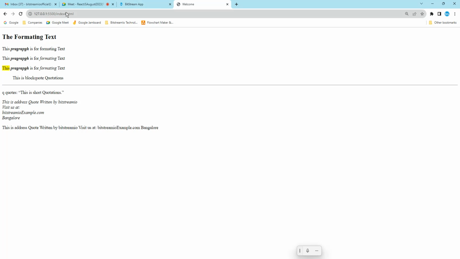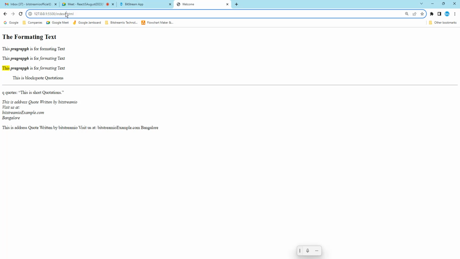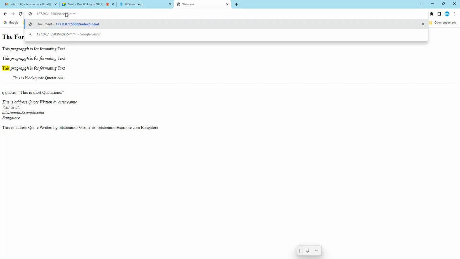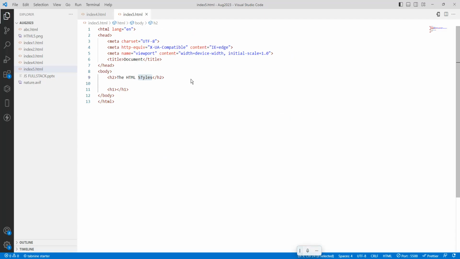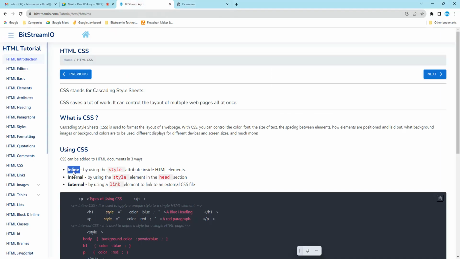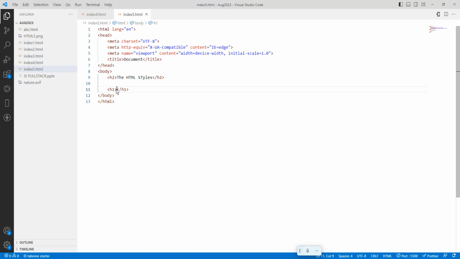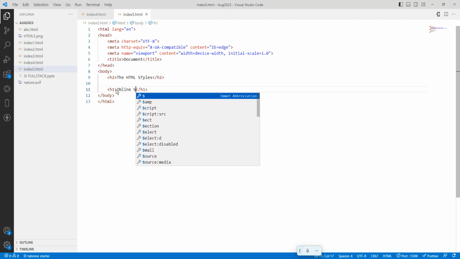So what is the file name here? The file name is now 5. So I will just change 4 to 5. Just run it. So this is the HTML styles. The first one is the inline. So this is also a style, and this is also a style. This is also a style. Okay, then what is the difference? So I will write the example. I will explain the inline style by using the style attribute inside the HTML elements. Yes. So the first one is an inline style.